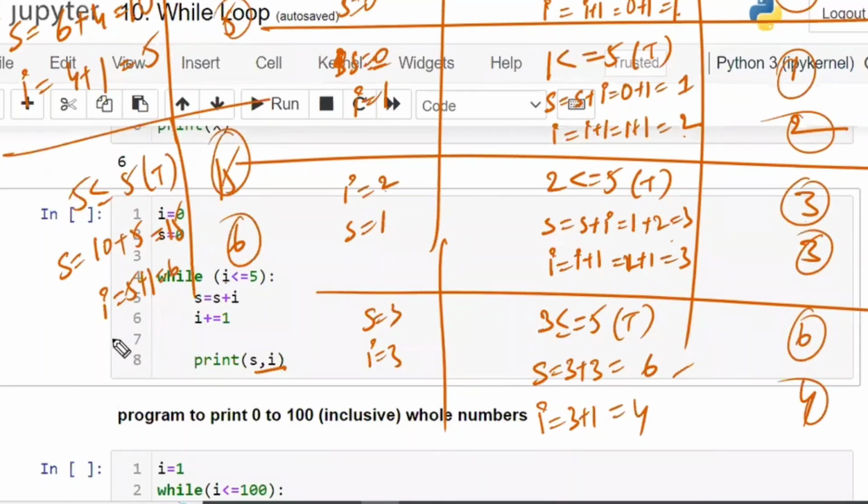Right? Next, once this is also completed, 6 is less than or equal to 5. It is going to be false. It is going to break. It is going to exit.